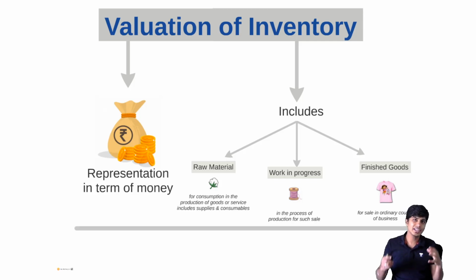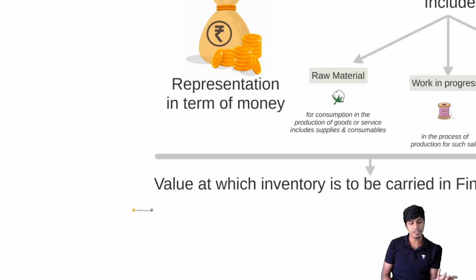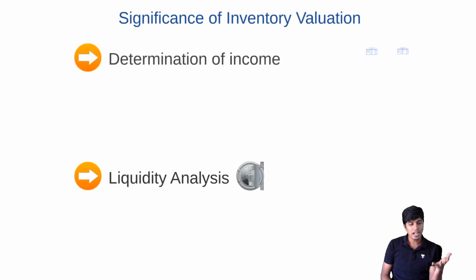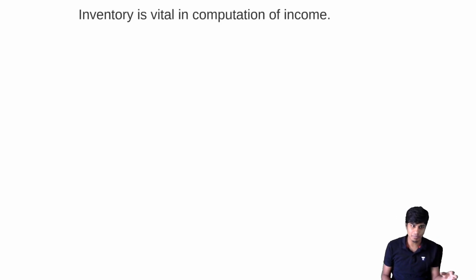So I need to value this inventory as a very important item, so that my financial statements show the correct value. In this chapter we're going to understand how to value the inventory. The significant importance of valuation of inventory is determination of income. With wrong inventory we'll arrive at wrong income. So how does it impact our income? That's what we're going to learn now. Inventory is vital in the computation of income.